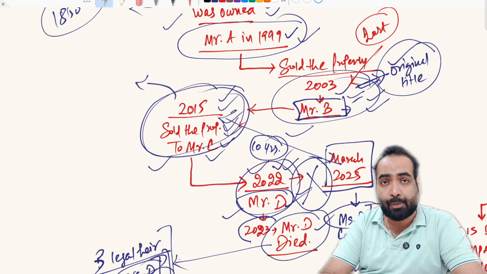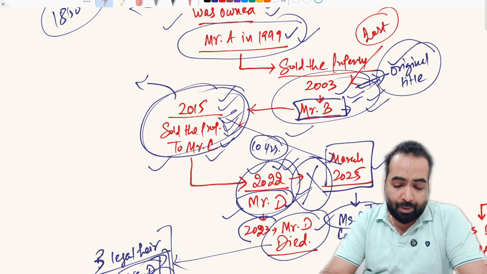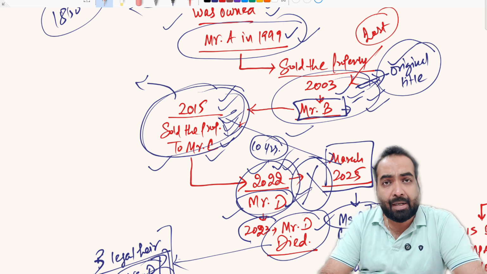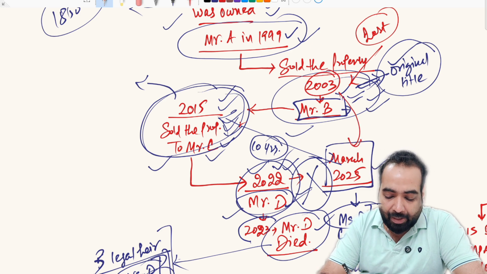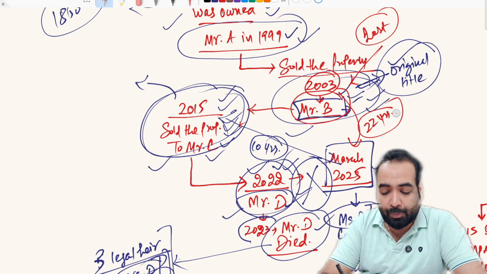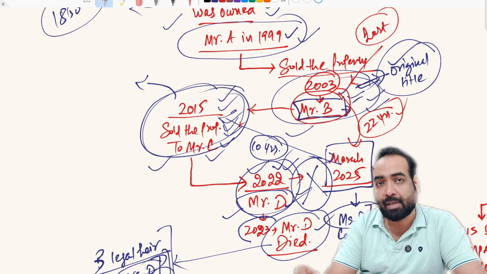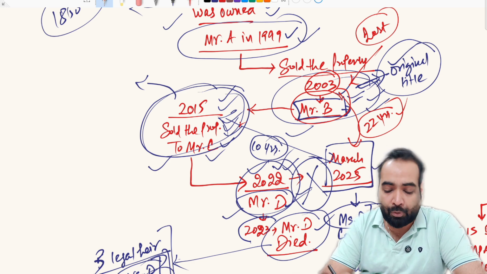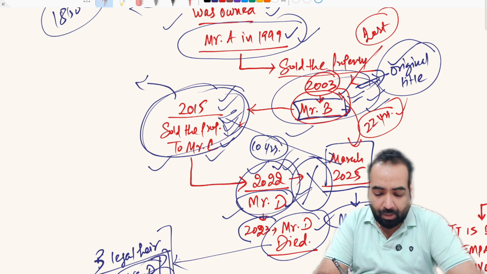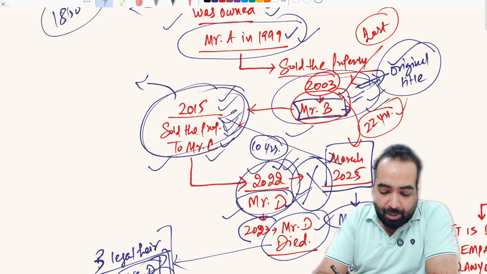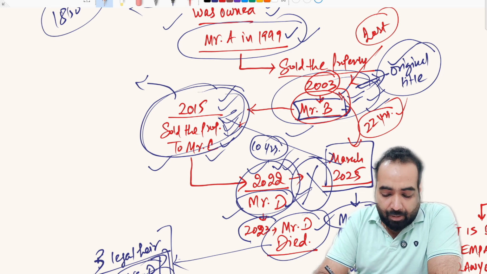Will there be any dispute regarding this? There can be a dispute, but there are very low chances of this dispute coming, since after 2003 and 2025 already 22 years have gone by. So no legal heir of Mr. B can raise a dispute after 22 years. Since 13 years they have not raised any dispute, so after 22 years they cannot raise any dispute. So we can say that the property can be accepted here.